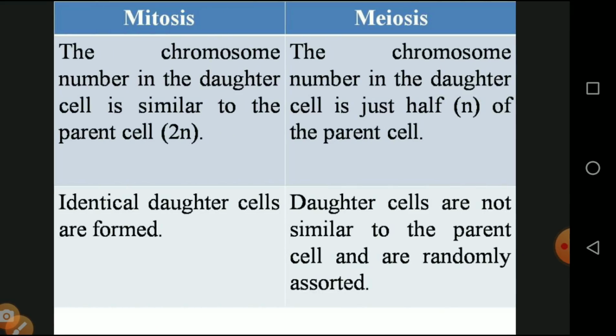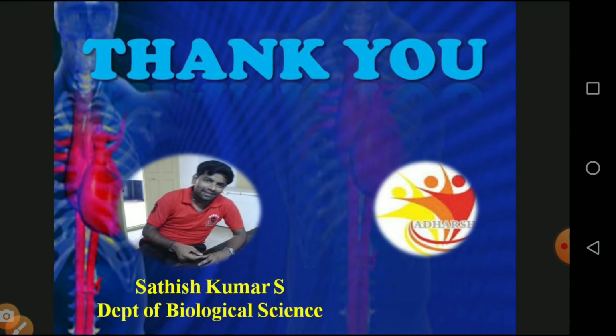In mitosis, the chromosome number of the daughter cells is similar to the parent; they are always diploid. In meiosis, the chromosome number of the daughter cell is half, haploid, compared to the parent cell. Identical daughter cells are formed from mitosis. The daughter cells in meiosis are not similar to the parent cell and are randomly assorted. So the important question, asked from the examination point of view, is the difference between meiosis and mitosis.